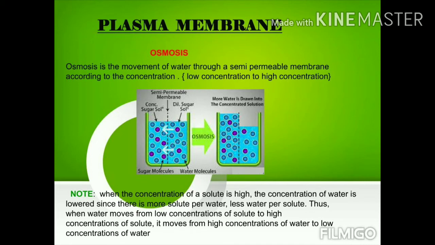After some time we can observe that the water molecules move from the dilute sugar solution to the concentrated sugar solution. It means the concentration is very low in dilute sugar solution and more in concentrated sugar solution. So in osmosis, the molecules always move from low concentration to high concentration.